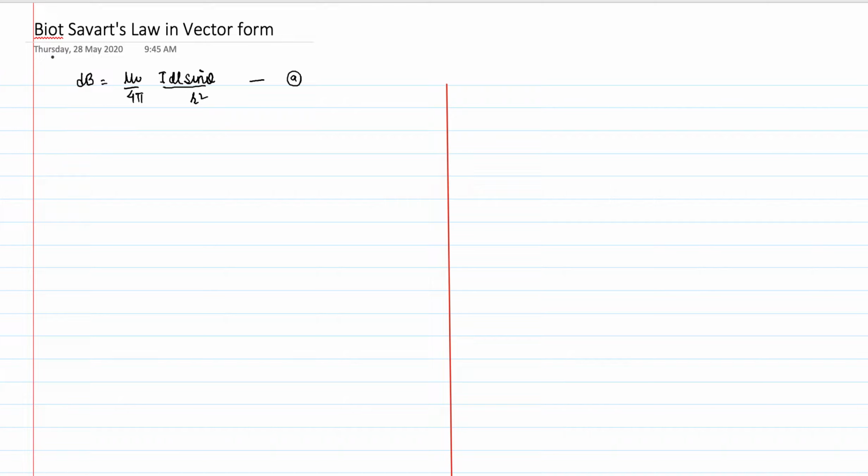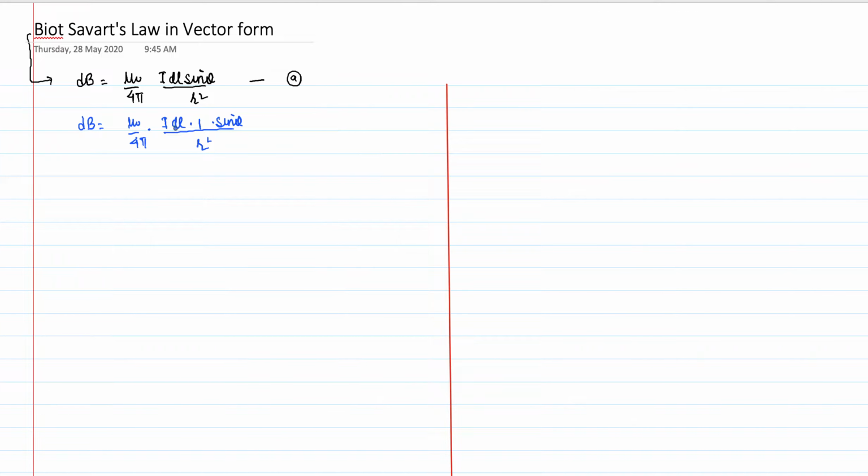So now I'm shifting and extending this discussion, this formula, to the vector form of Biot-Savart's law. This is the new form of the representation marked in equation number A. I'll operate it in a different way. I can write it like this: dB is mu naught upon 4 pi, I dl into 1 into sine theta. Can I write it like this? Yes, I can.